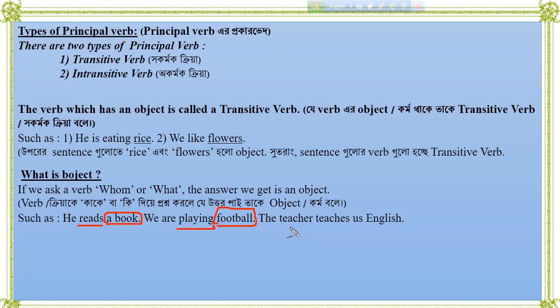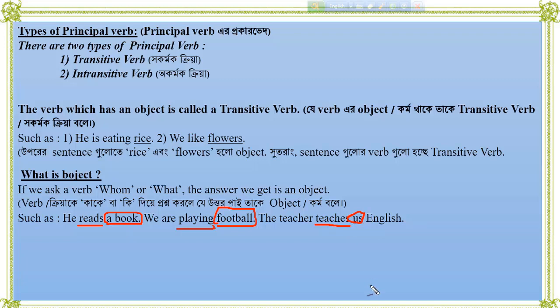And in the third sentence, the teacher teaches us English. Here teaches is the verb. If we ask the verb whom, আমরা যদি ভার্বের কাছে কাকে দিয়ে প্রশ্ন করি, teaches শিক্ষা দেয় কাকে, there will be an answer, us. So us is an object.